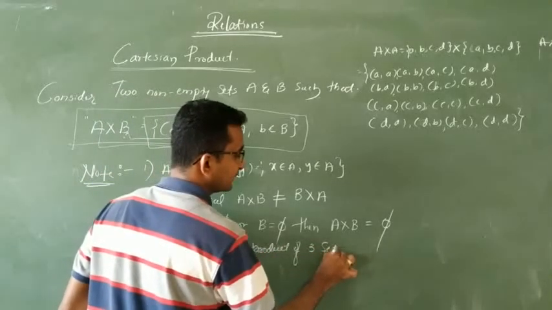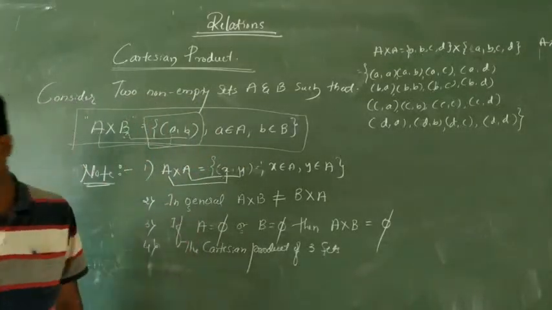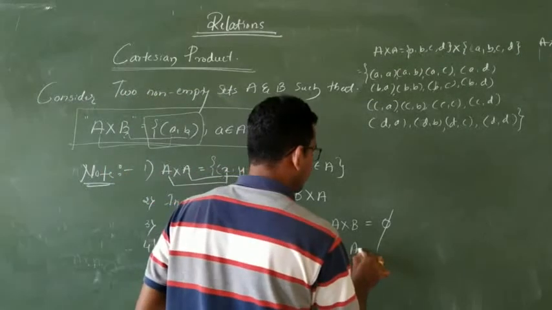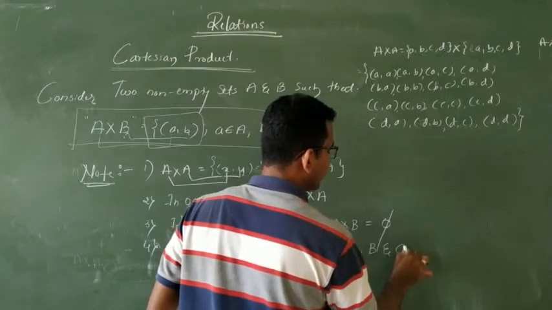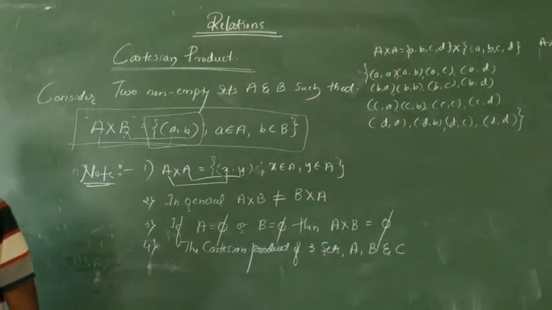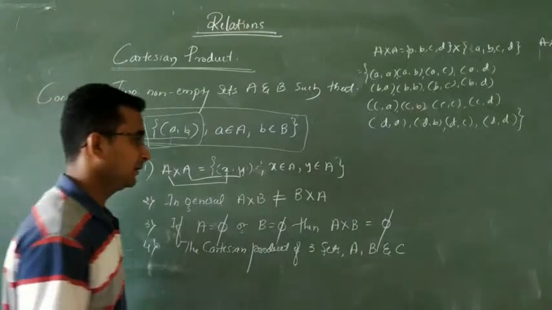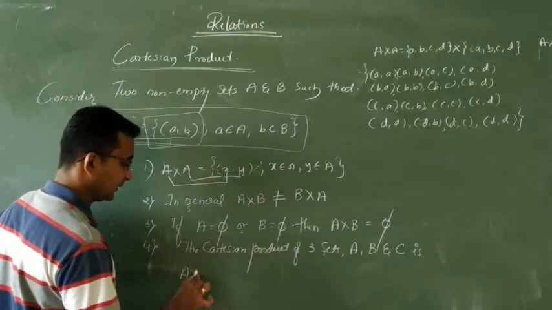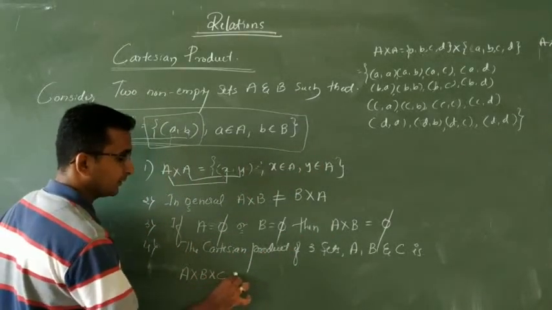The Cartesian product of three sets A, B and C: A comma B, and from set C. Now we consider the Cartesian product of A into B into C.